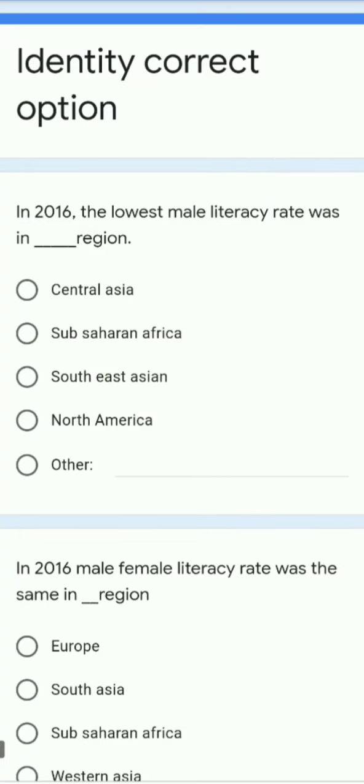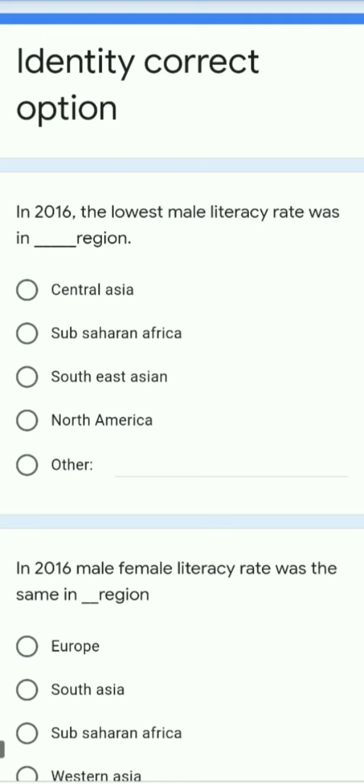Today we are going to revise the MCQs for 12th standard HSC board examination. So the video is related to the topic like identify the correct option. This particular video is for geography subject for 12th standard HSC board students of arts and science. So let us quickly start with the first question.